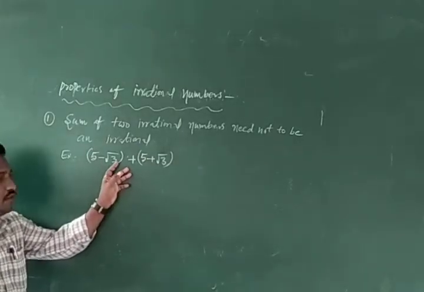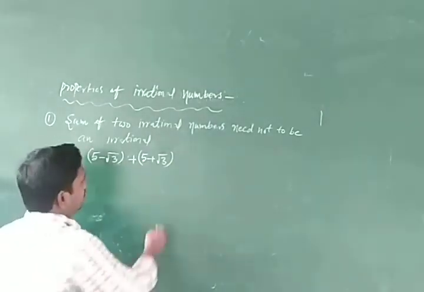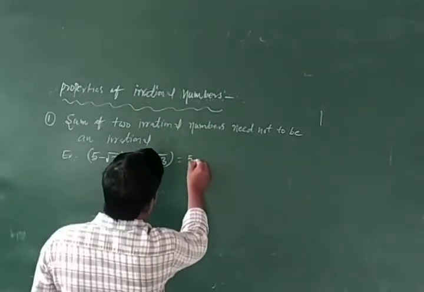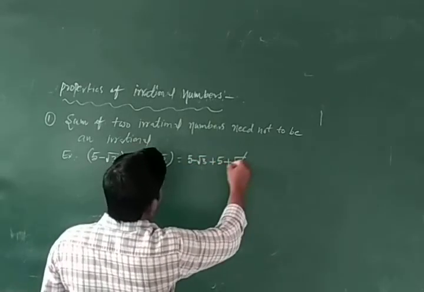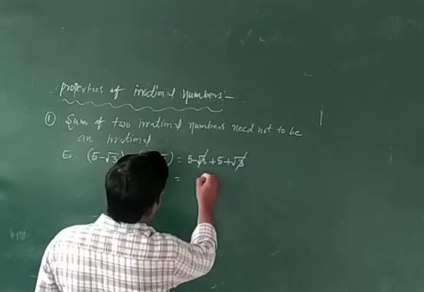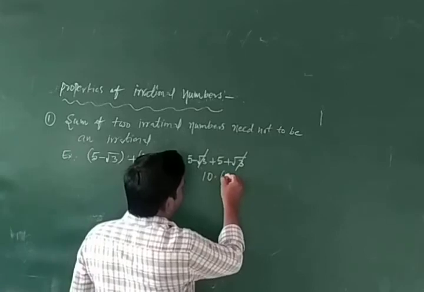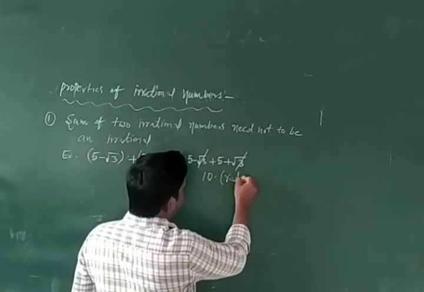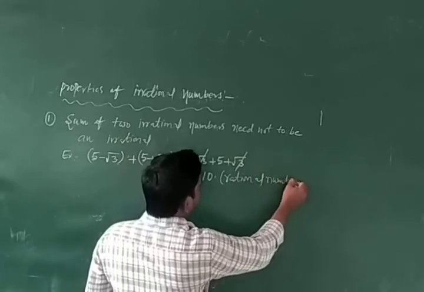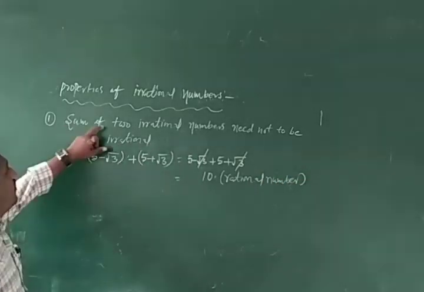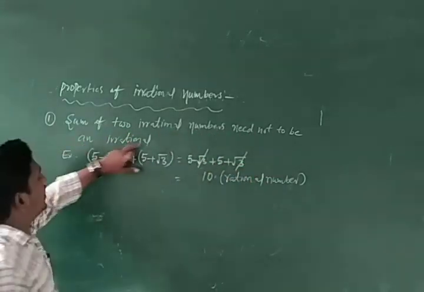5 minus root 3 is one irrational number, 5 plus root 3 is another irrational number. The sum is 5 minus root 3 plus 5 plus root 3. Root 3 minus root 3 both cancel. 5 plus 5 is 10. Okay, 10 is a rational number. 5 is a rational number. Okay, the sum of two irrational numbers need not be an irrational number.